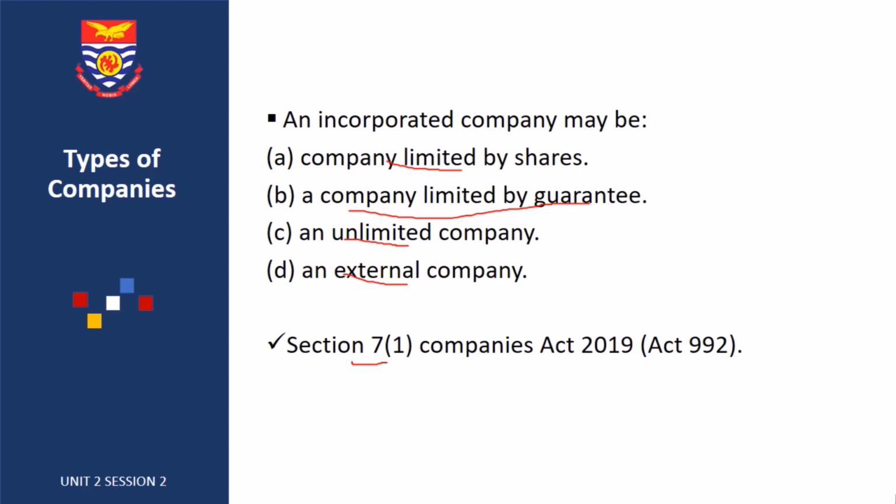What it means is that if a member of a company limited by shares is owing at any point in time, his or her liability is limited to the amount that he or she has not paid for taking the shares. Now, you should know that when you buy a share, it is not compulsory for you to pay for all the shares that you have taken at a go.